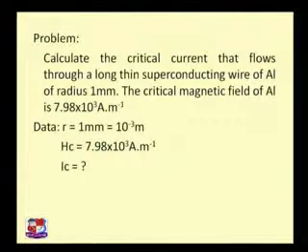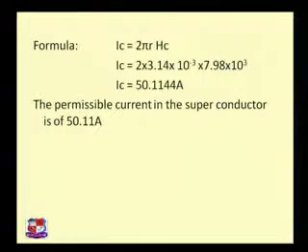Then the data given is like this. Radius is also mentioned, but it is in millimeter, so we convert it into the SI unit, 10 raised to minus 3 meter. HC value is also mentioned. Now which formula we are going to use, that you need to recall, and as you know we are going to use this formula: IC is equal to 2 pi r HC.